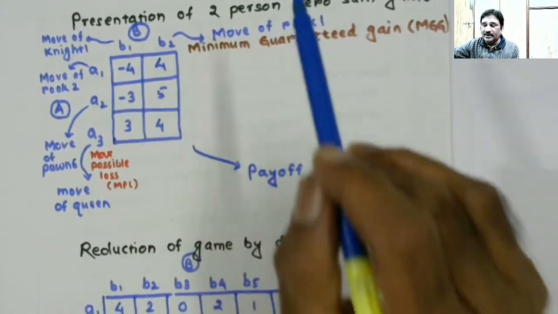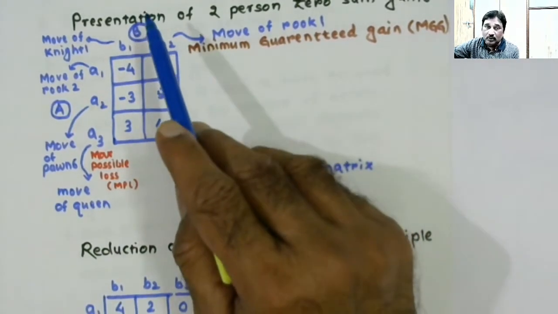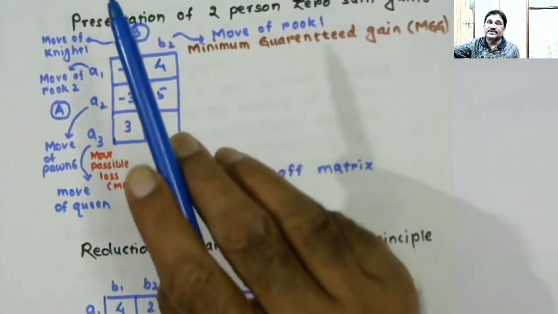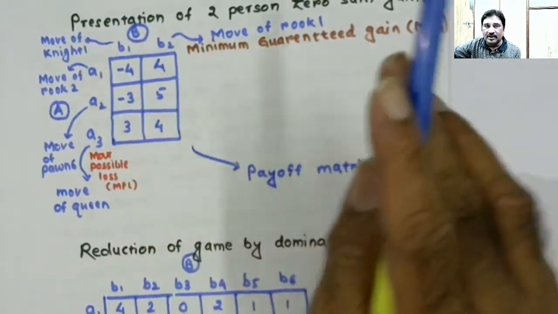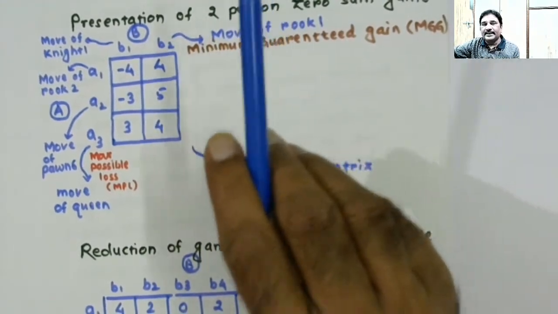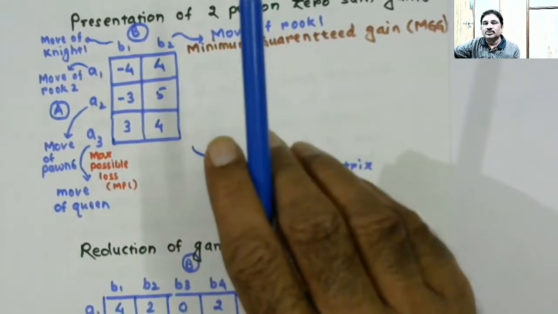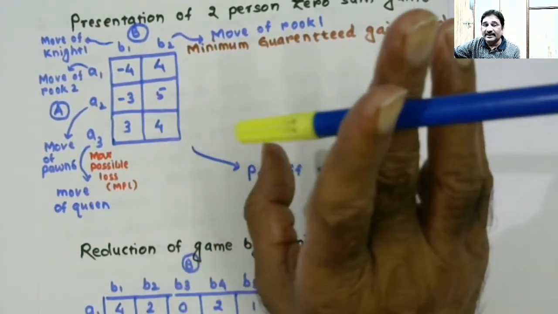Okay, now we know very well that player B will be playing that course of action which will result in minimum loss to him, because he will always be playing to minimize his loss, and player A will be playing to maximize his win.